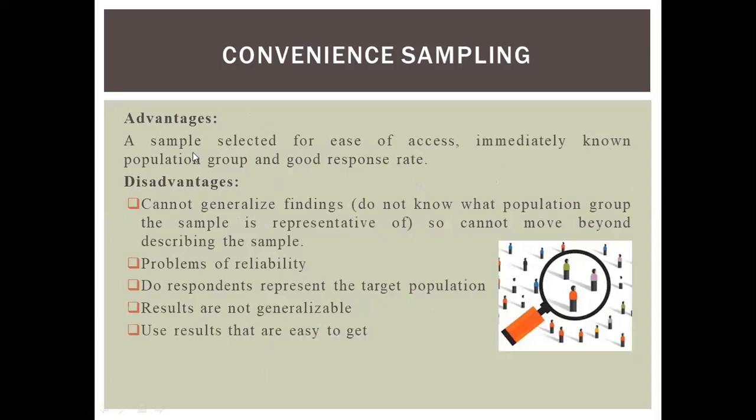The advantages of convenience sampling are accessibility, an immediately known population and group, and a good response rate. Its main disadvantage is that we cannot generalize the findings, and we don't know what population group the sample is representative of. So we cannot move beyond describing the sample. There are also problems of reliability, and whether the respondents represent the target population. Results are not generalizable, and we use the results that are easy to get.